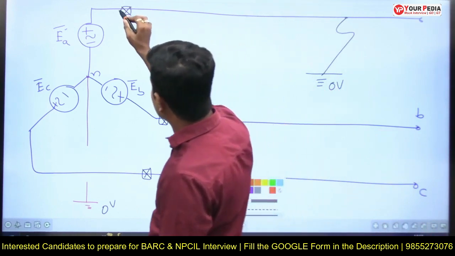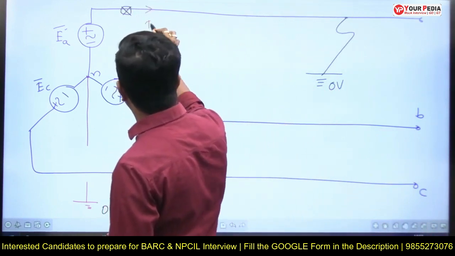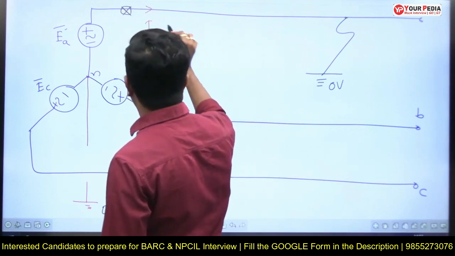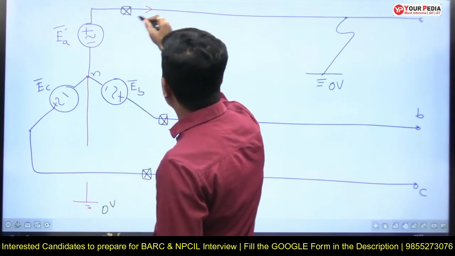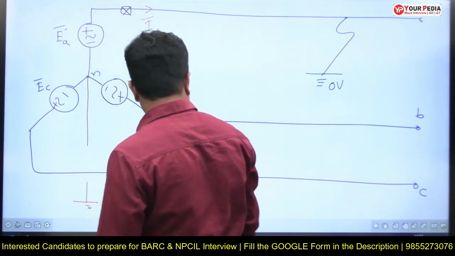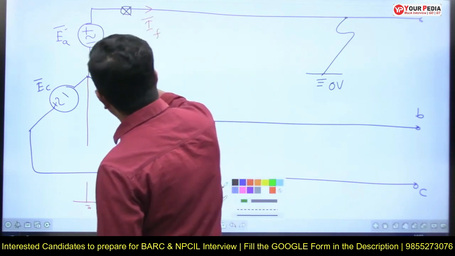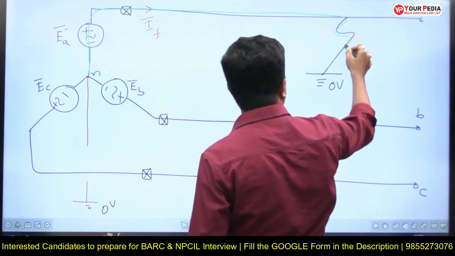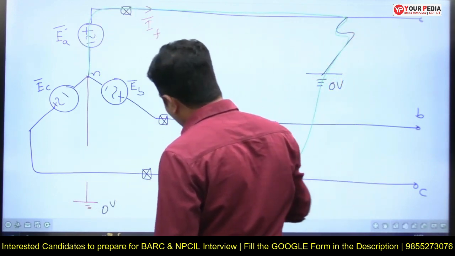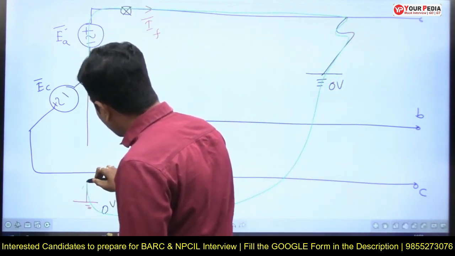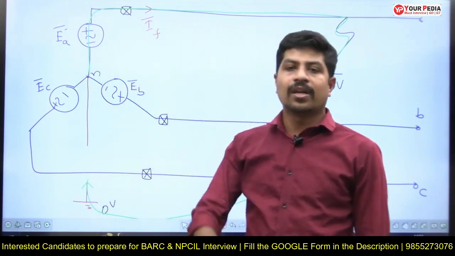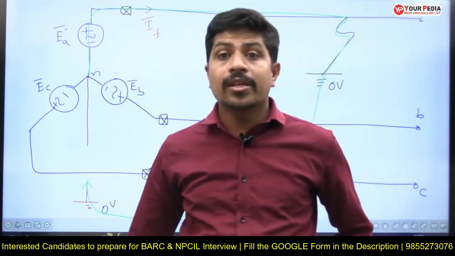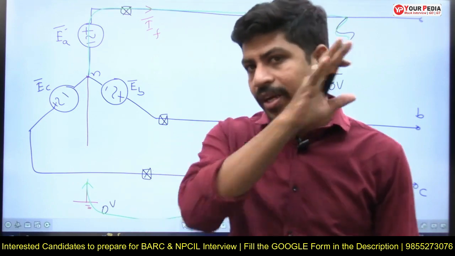Suppose you assume fault current IF or IA is flowing from phase A. It started from here, it is coming from ground to the generator, but there is no path. Always current flows in a closed path. There is no closed path for the flow of fault current.